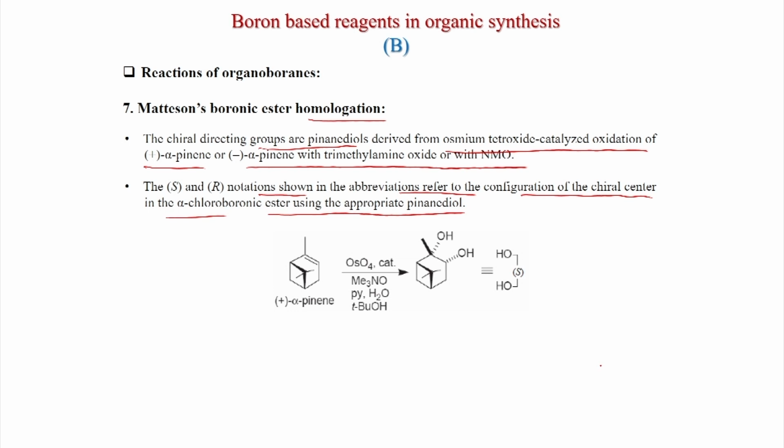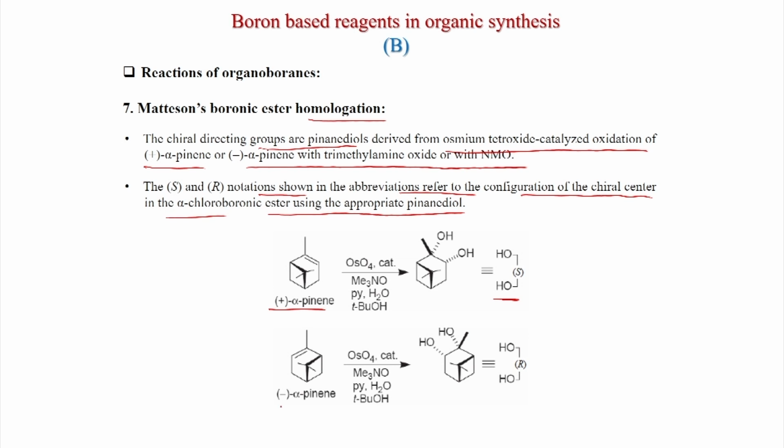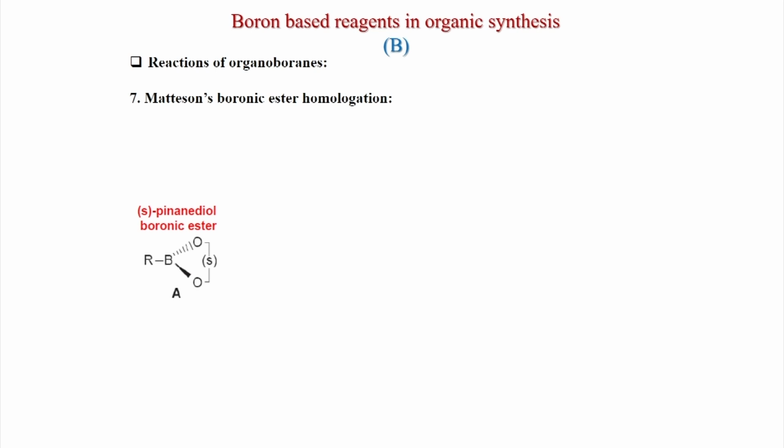So, plus alpha-pinene, when it is treated with osmium tetroxide, it generates this diol, and this is the chiral diol. Similarly, minus alpha-pinene with osmium tetroxide catalyst, and this is the N-oxide, you get this cis diol and chiral, and also this osmylation is happening from the opposite face of this group. And this chiral one is a useful reagent, because you can control the chirality. So, this is chiral boron ester or chiral boronic ester.